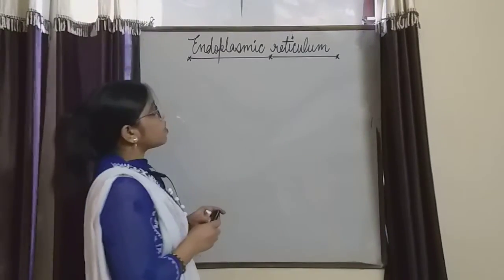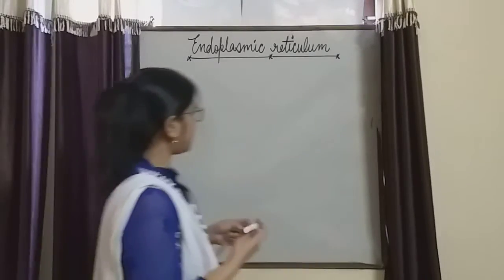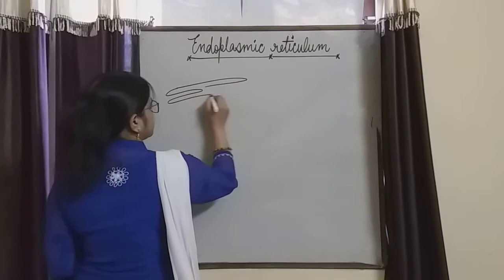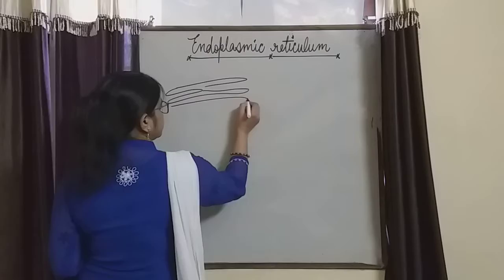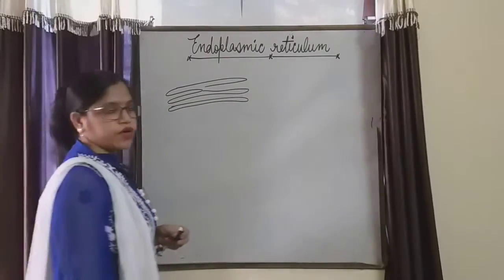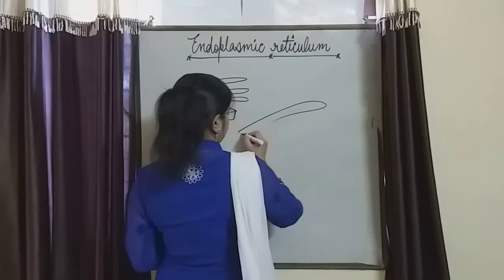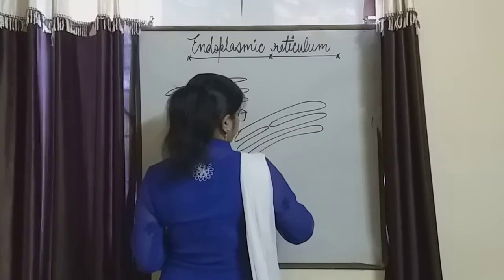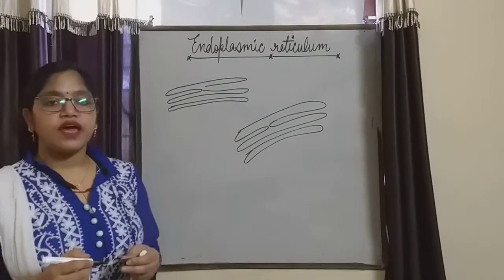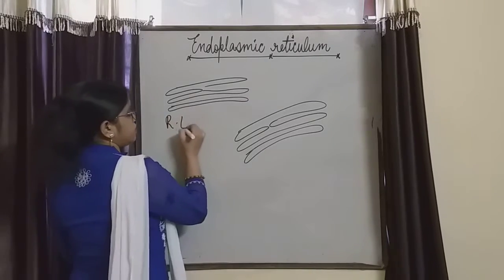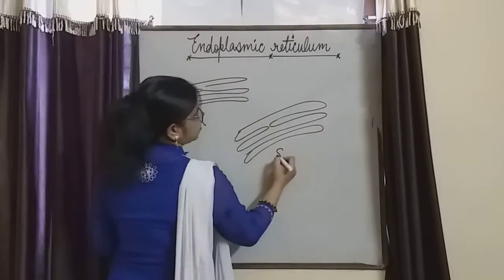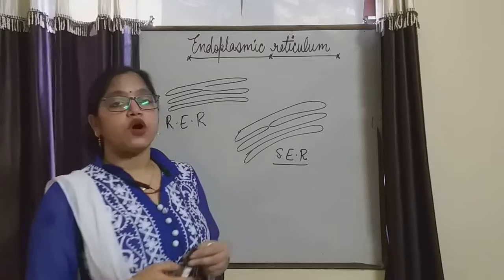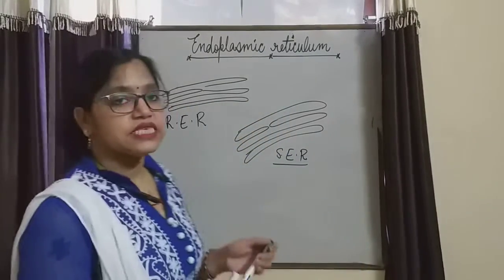Next, what is the structure of endoplasmic reticulum? These are rod shaped vesicles. Endoplasmic reticulums are rod shaped vesicles or tubules. Like that, these are the tubules or the vesicles of the endoplasmic reticulum. These are of two types: rough endoplasmic reticulum, RER, and smooth endoplasmic reticulum, SER. Right? So what is RER and what is SER?